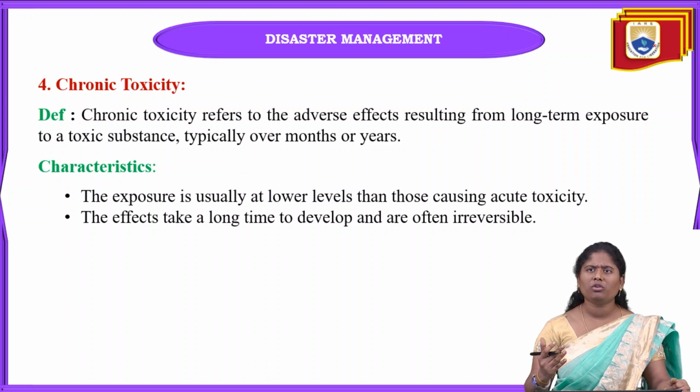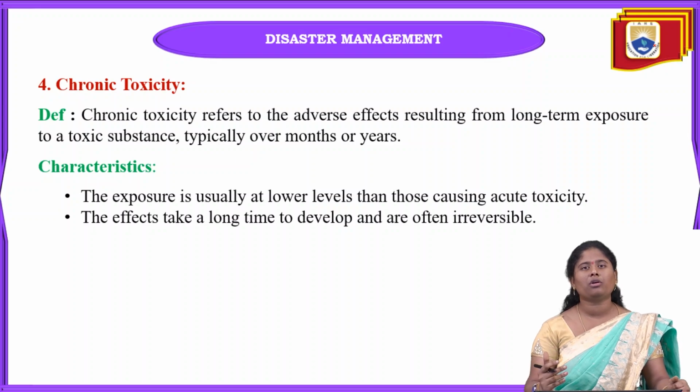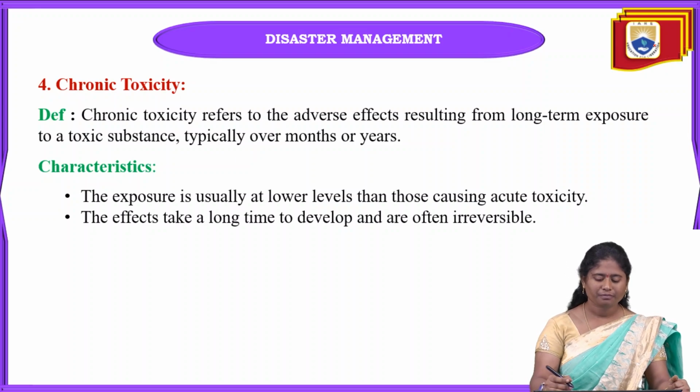When we are continuously exposed to hazardous materials, that may lead to internal effects on our body. It may not be seen immediately, but after a span of months or years we can see the problems. Internal organs can be damaged because of chronic toxicity. Okay.